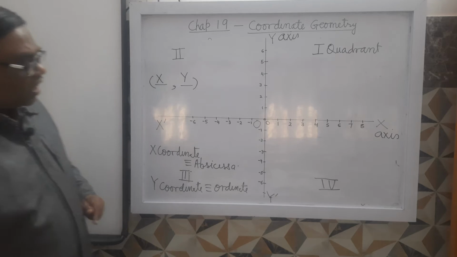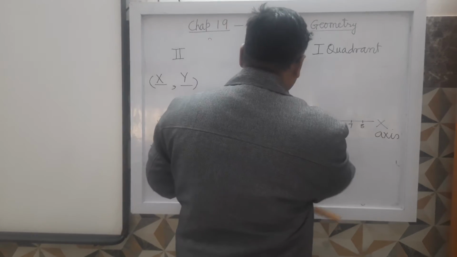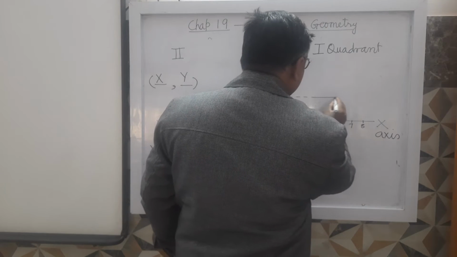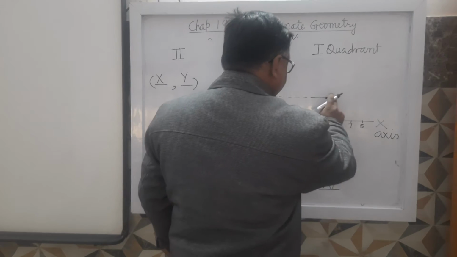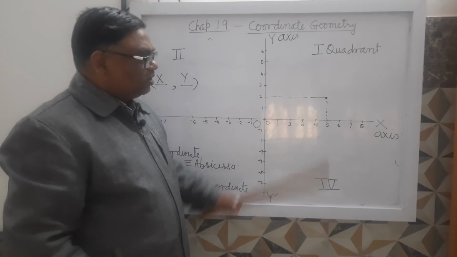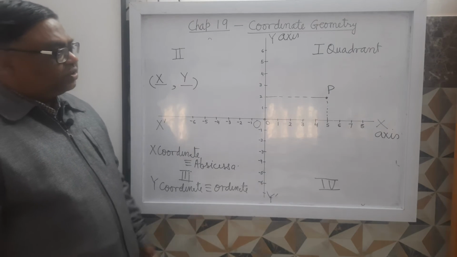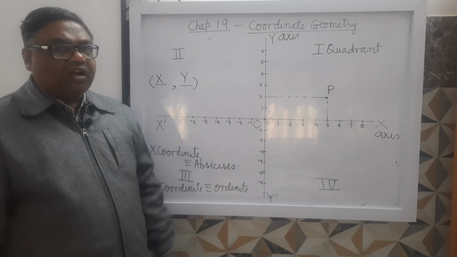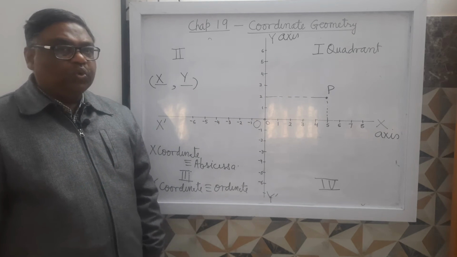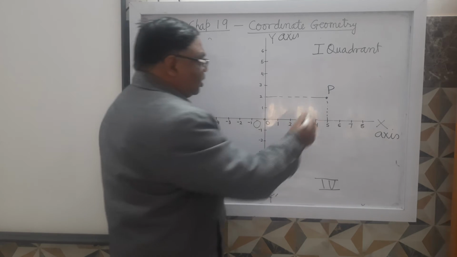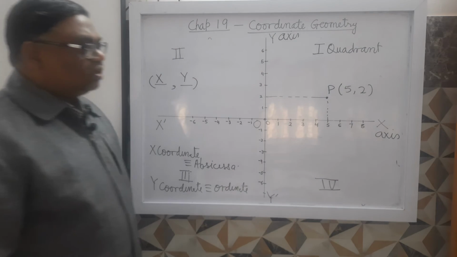For example, here I have taken one point. You can see here, this point, point P. You can name it as P. You can see it is situated on x-axis in front of 5, and on y-axis it is in front of 2. It is clear? Therefore, its coordinate will be 5, 2. It is clear?